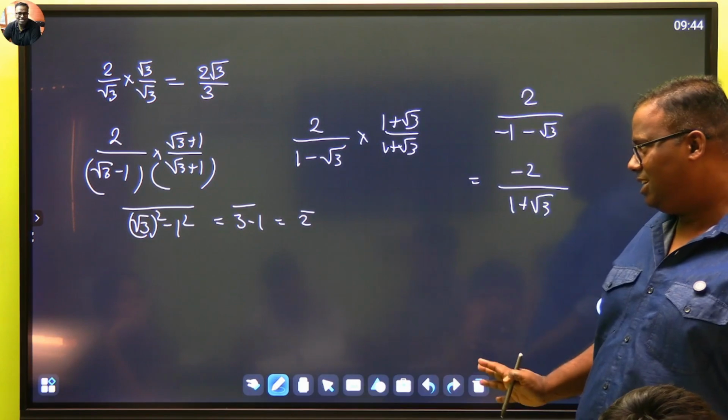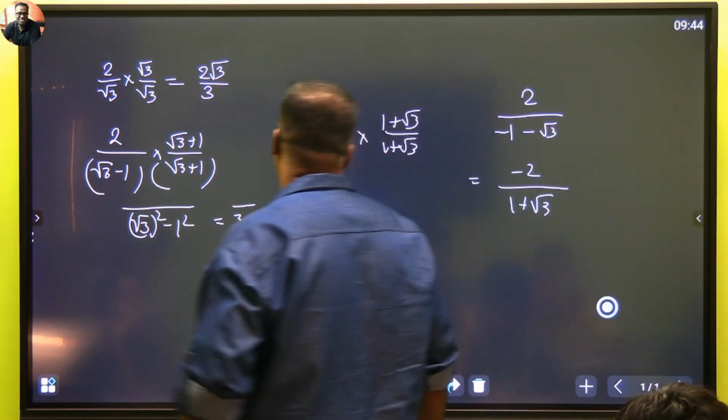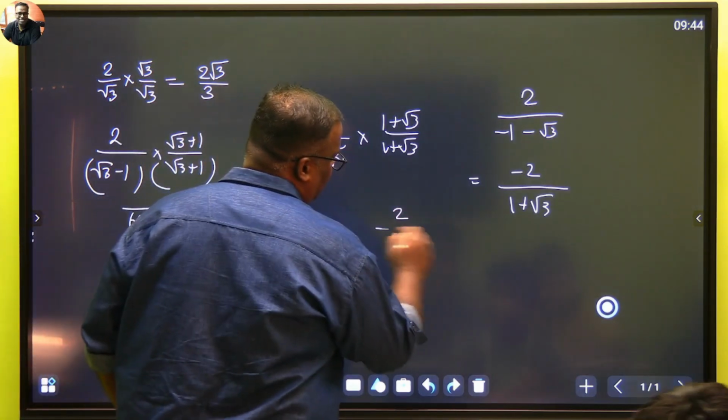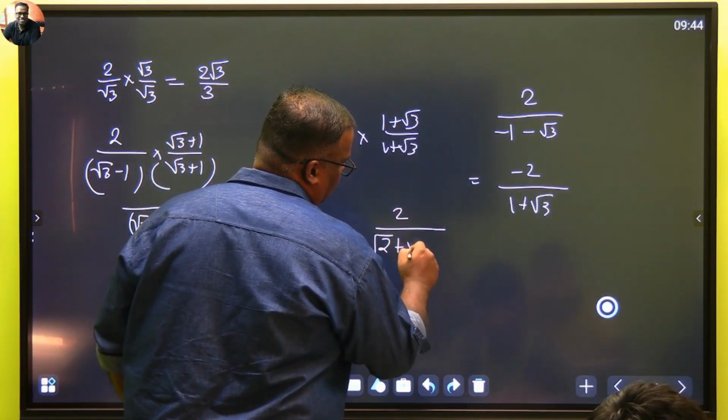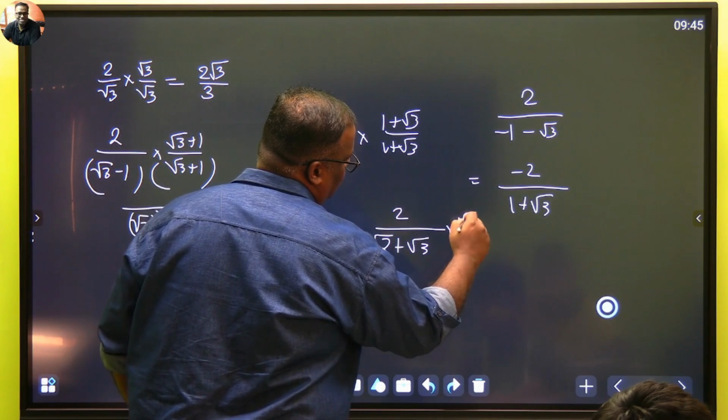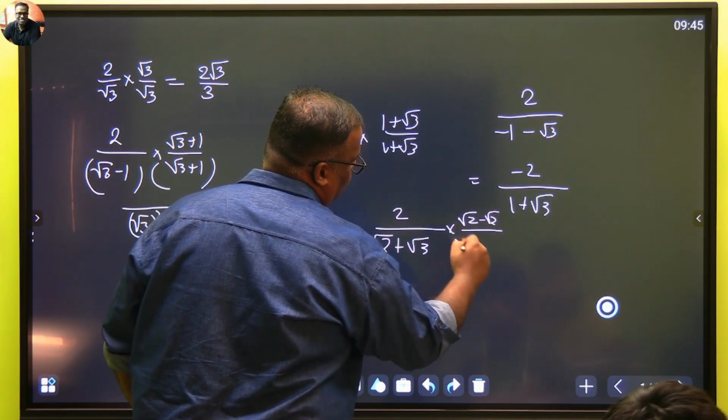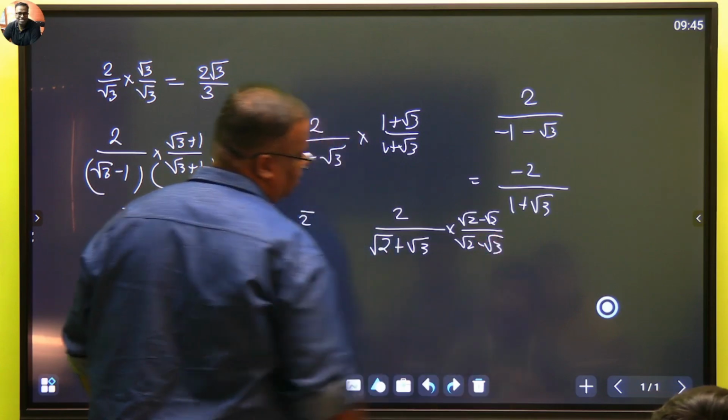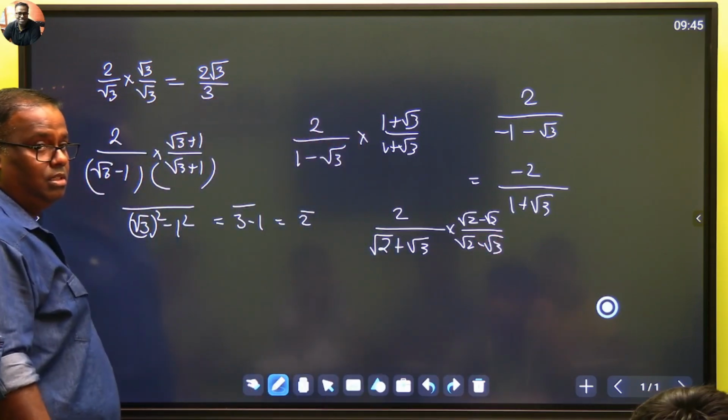Is there any other type? Okay, let's see one more type. Let's say we get 2 by √2 plus √3. Then what do we multiply with? √2 minus √3, top and bottom. Understood?